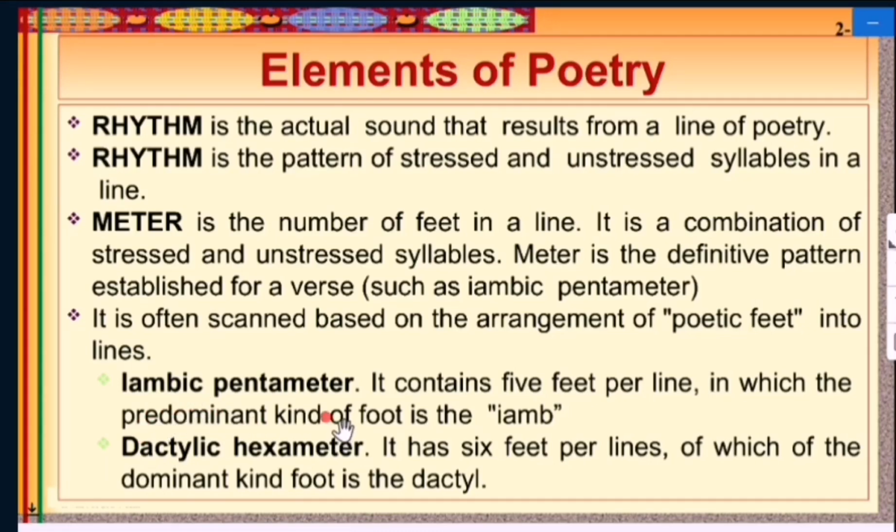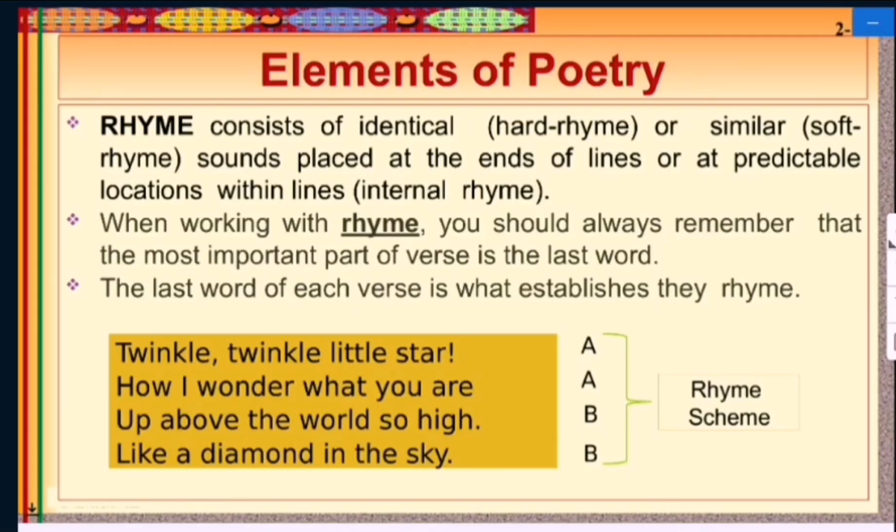What is iambic pentameter? It contains five feet per line, in which the predominant kind of foot is the iamb. And the second one is dactylic hexameter. Dactylic hexameter has six feet per line, as compared to iambic pentameter where it's five feet per line, of which the dominant kind of foot is the dactyl. So that is the meter which is included in a poem, and that is also one of the elements of poetry. The next element of poetry is rhyme.